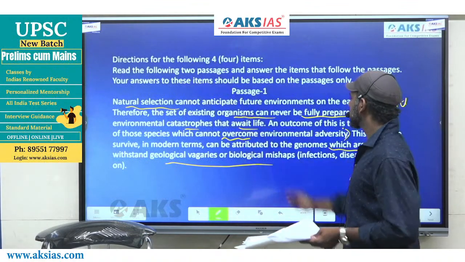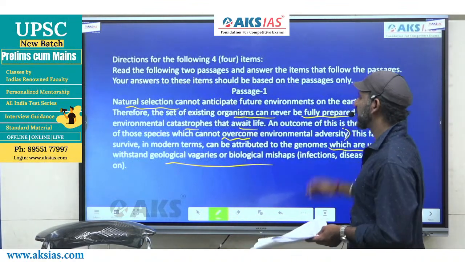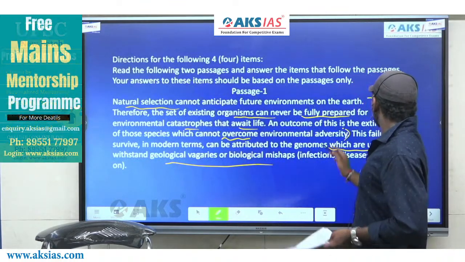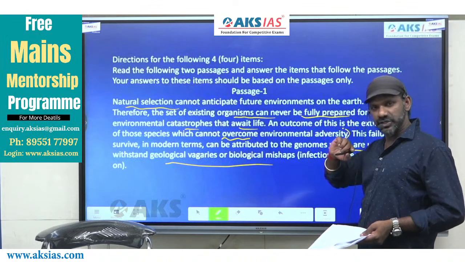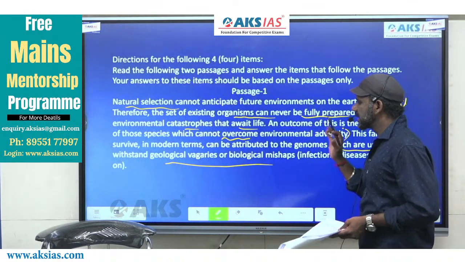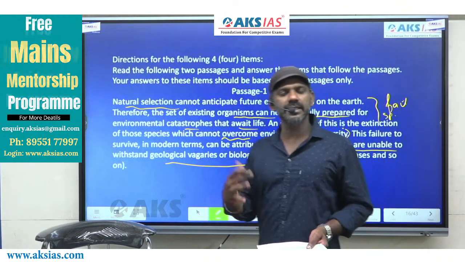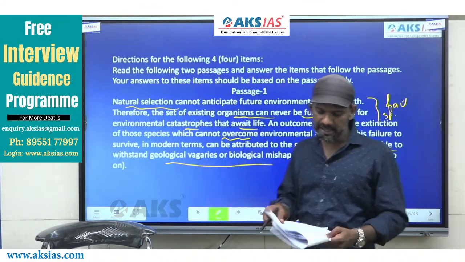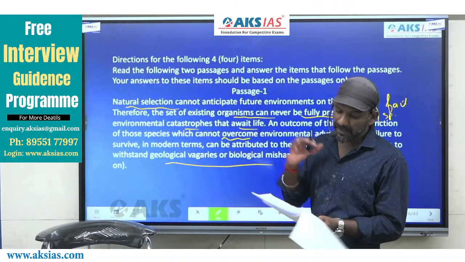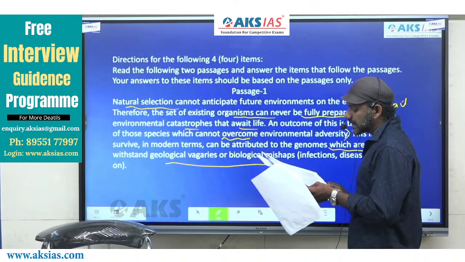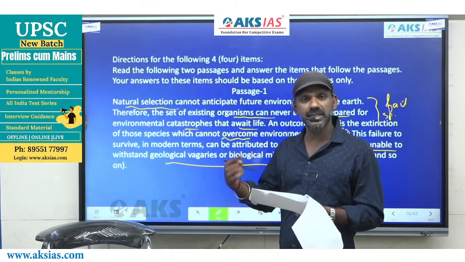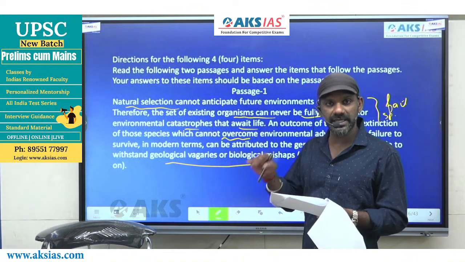The set of existing organisms can never be fully prepared for environmental catastrophes that pervade life. And the outcome of this is the extinction of those species which cannot overcome environmental adversity. That means the species that cannot overcome environmental adversity will face extinction. That is what the paragraph tells us. But it doesn't mean that only the species that cannot adjust to environmental changes will face extinction.